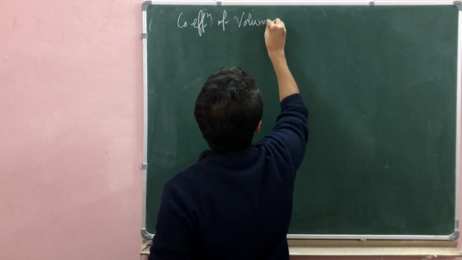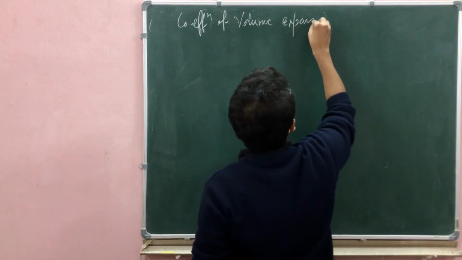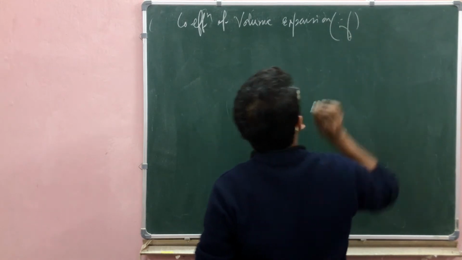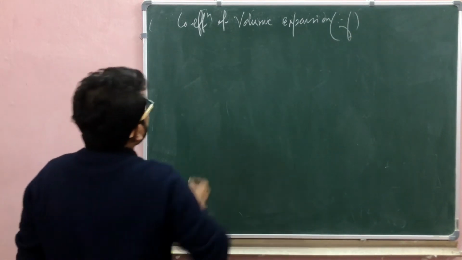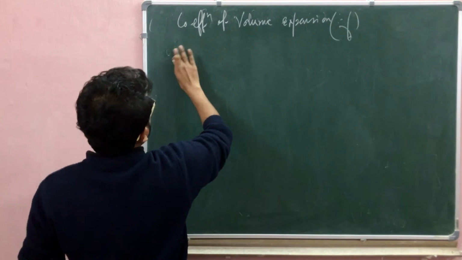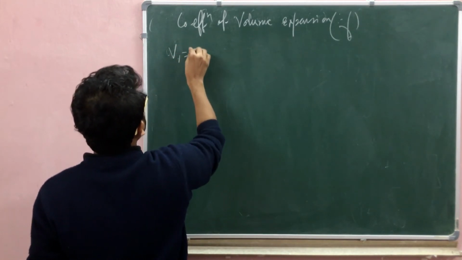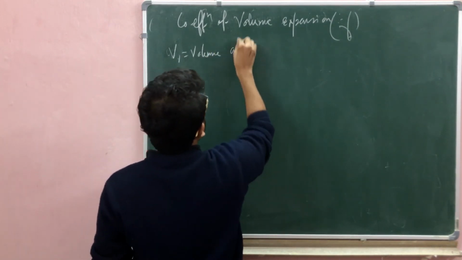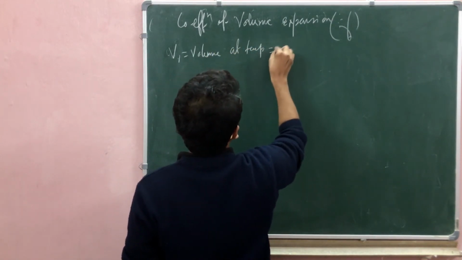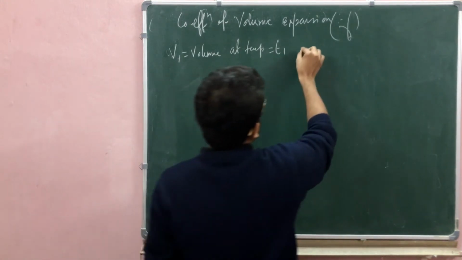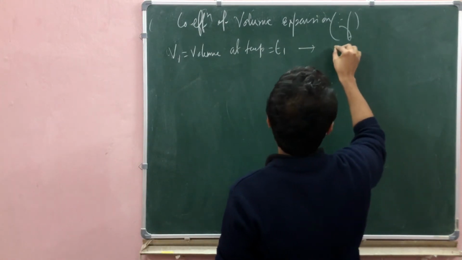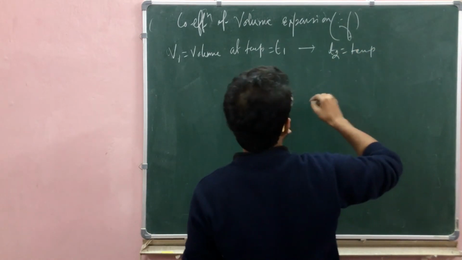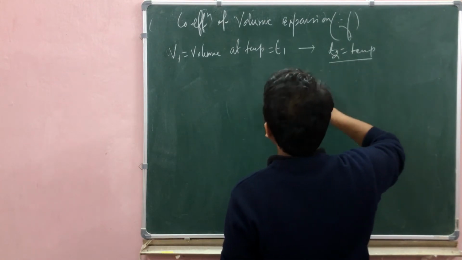So the name is coefficient of volume expansion, symbol is gamma, right? So the volume V1 of any metal body at temperature T1, that is initial. After some time interval, temperature will be T2, the final temperature T2, and the final volume